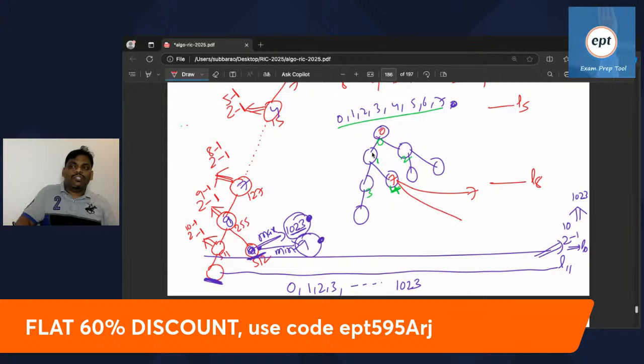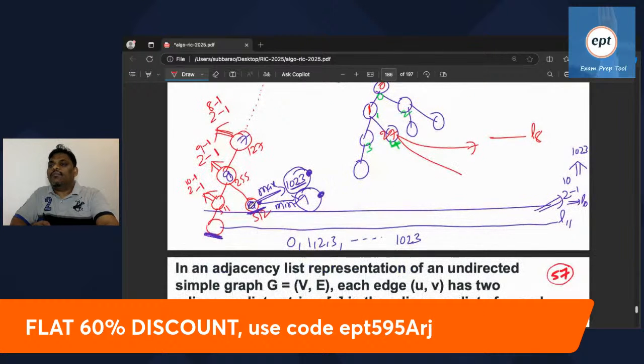See, so 0, 1. Here 2 I can keep. Remaining people I will adjust. 0, 1, 2. Because it is the third level, 2. Because it is the 10th level, 9. See, third level is 2 that came. Third level 2, 10th level 9. So minimum 2.